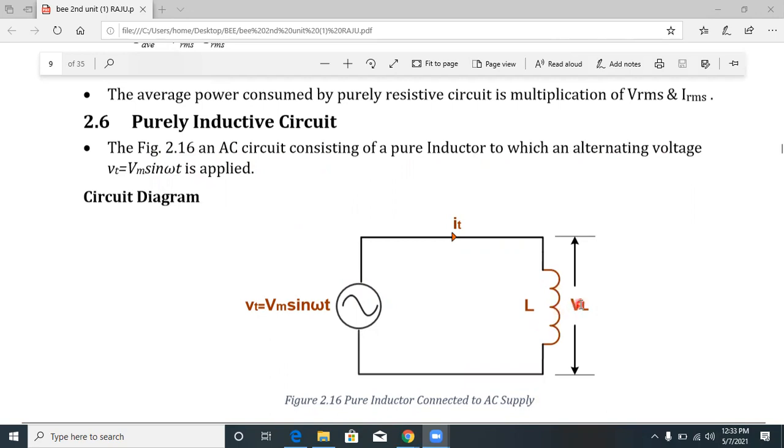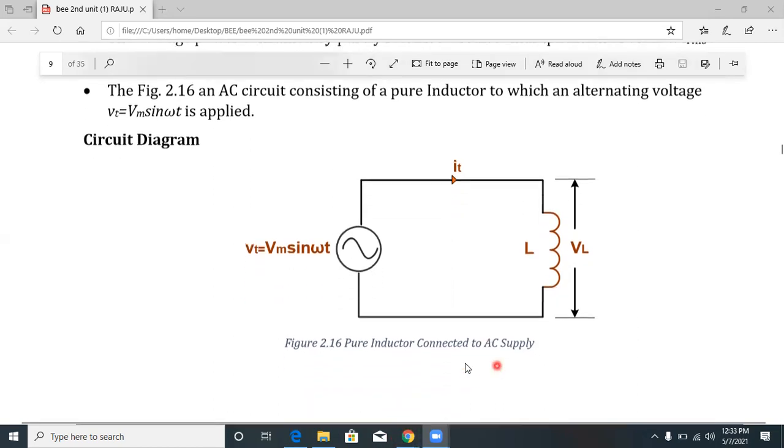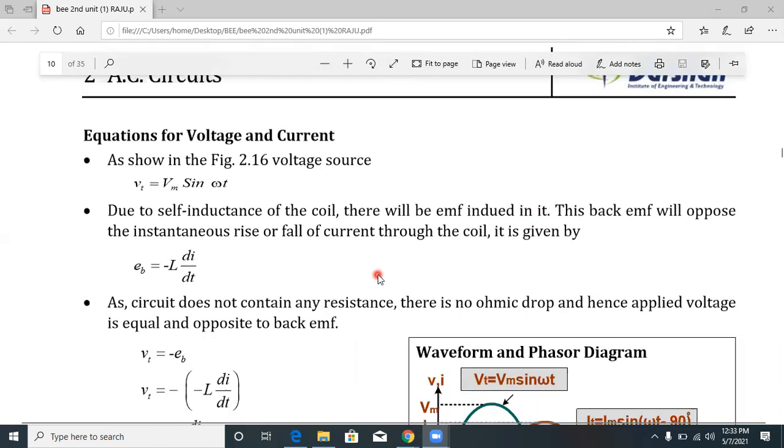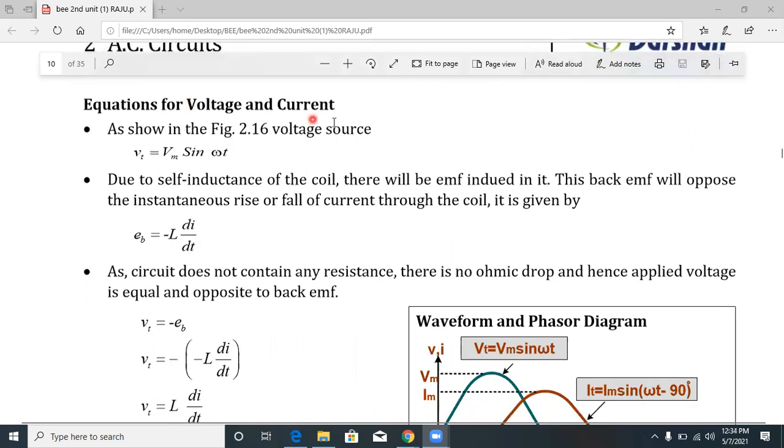The voltage across the inductor is called VL, and the current flowing into the inductor is called i of t. So this is the voltage, and this is the current. V of t is equal to Vm sin omega t. Same as previous, but here instead of a resistor we take an inductor. That is called a purely inductive circuit for AC supply. Then coming to the derivation of the equations of the voltage and current.